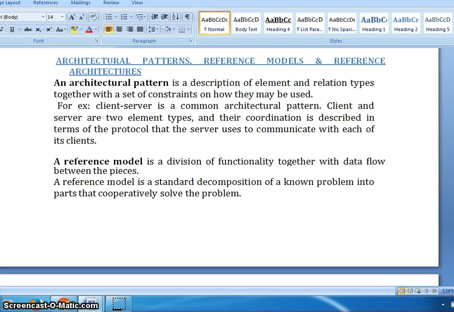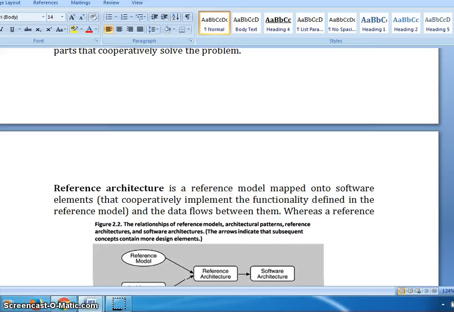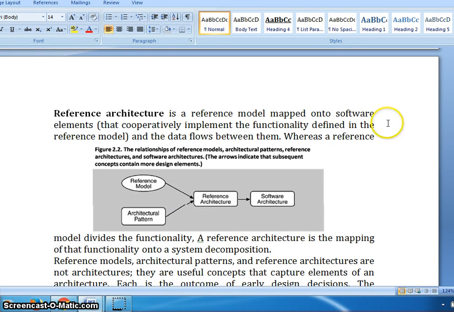Before going through this definition, we'll first see this figure. In this figure we have a reference model and an architecture model. Both together constitute a reference architecture, and this reference architecture is itself called a software architecture.